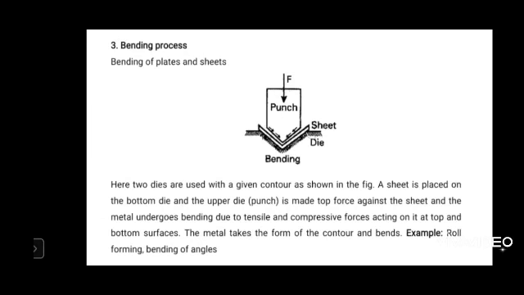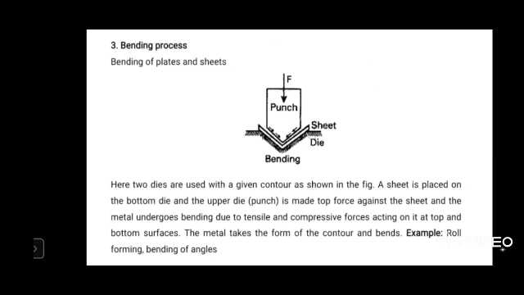Next one, the bending process. The next classification is the bending process, where the material is deformed based on the bending force acting on it. You see, bending involves two dies. One is the bottom die and another one is the top die, which is also referred to as the punch. Here the sheet material will be bent to the required angle. The punch pushes the sheet into the bottom die, so the bending takes place.